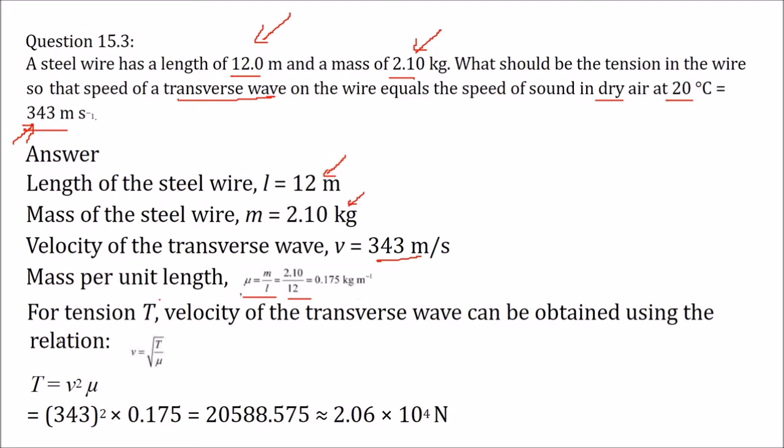For a tension T, the velocity of transverse wave can be computed using V equal to under root T by mu. So this is T by mu, and if we want to find out this T, this is V square, we have to square it and multiply with mu. So V square into mu, because V is given to us. So we multiply this V square with mu, we just found out this mu. So multiply them, you get 2.06 into 10 to the power 4 Newton.